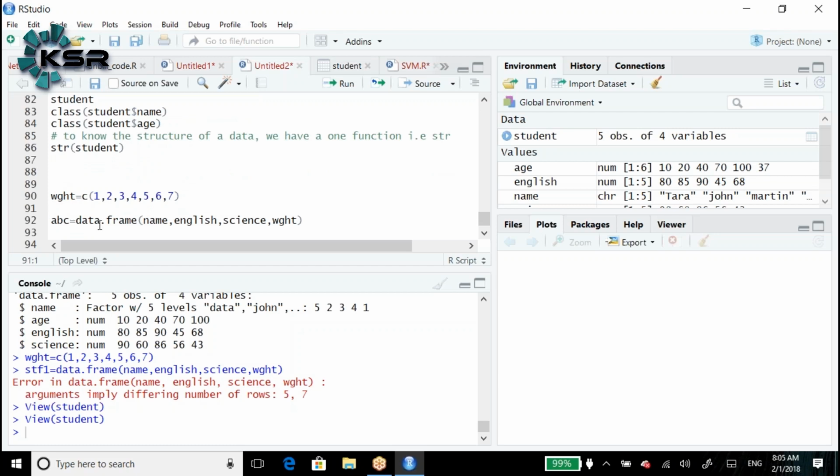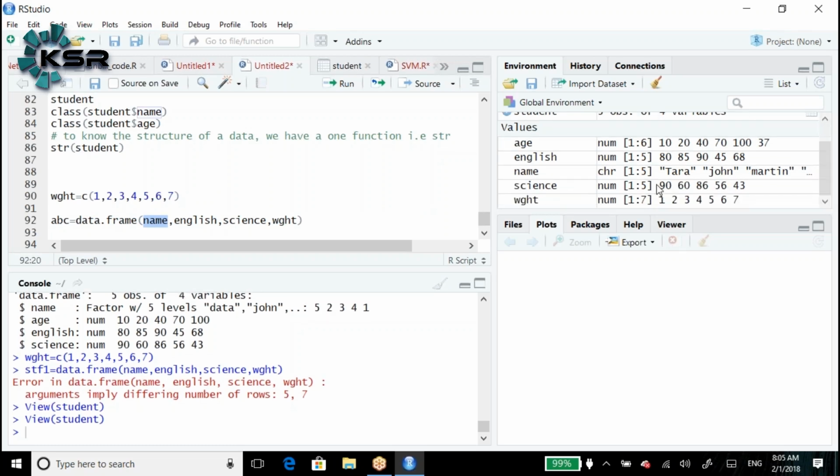Now I would like to create another data frame that I am keeping as ABC is equal to data.frame. How do we create the data frame? Name has 5 positions, science is also 5 positions, English is also 5 positions. Weight, how many positions do we have? 7 positions.